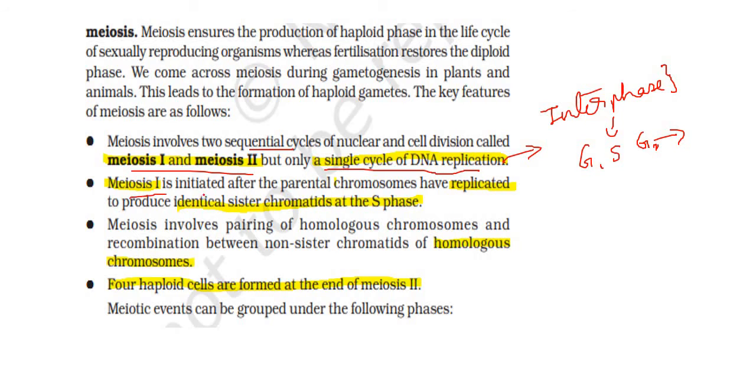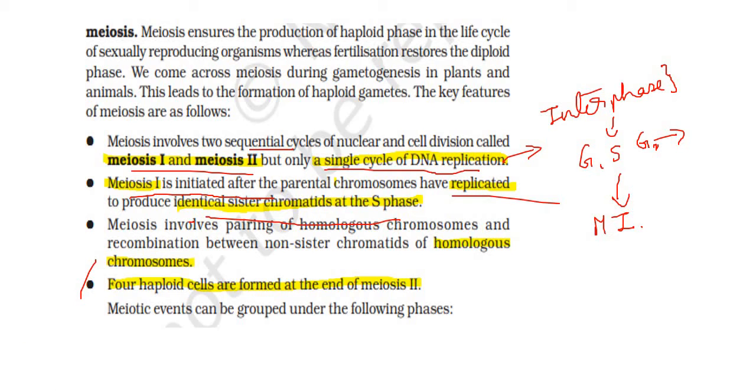So before meiosis 1 we have the replication of these chromosomes which has already taken place in the S phase. So we are having this S phase, and then the cell is entering the meiosis 1, we can say this. But since they have said only a single cycle of DNA replication, and the question has mentioned S phase taking place in the meiosis 2. So let's see. So the next statement, 4 haploid cells are formed at the end of the meiosis 2. This is also correct, and homologous chromosomes are being paired in meiosis.